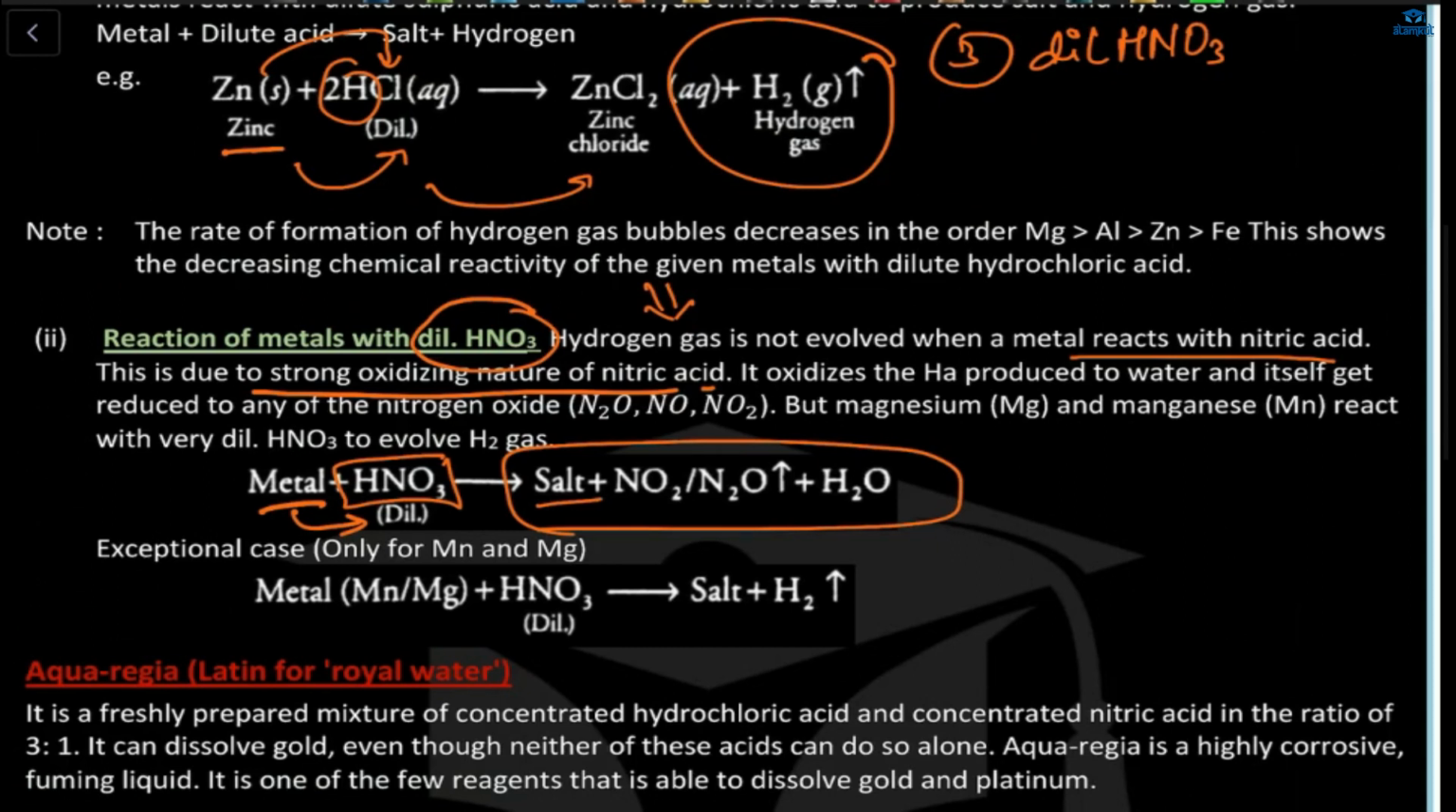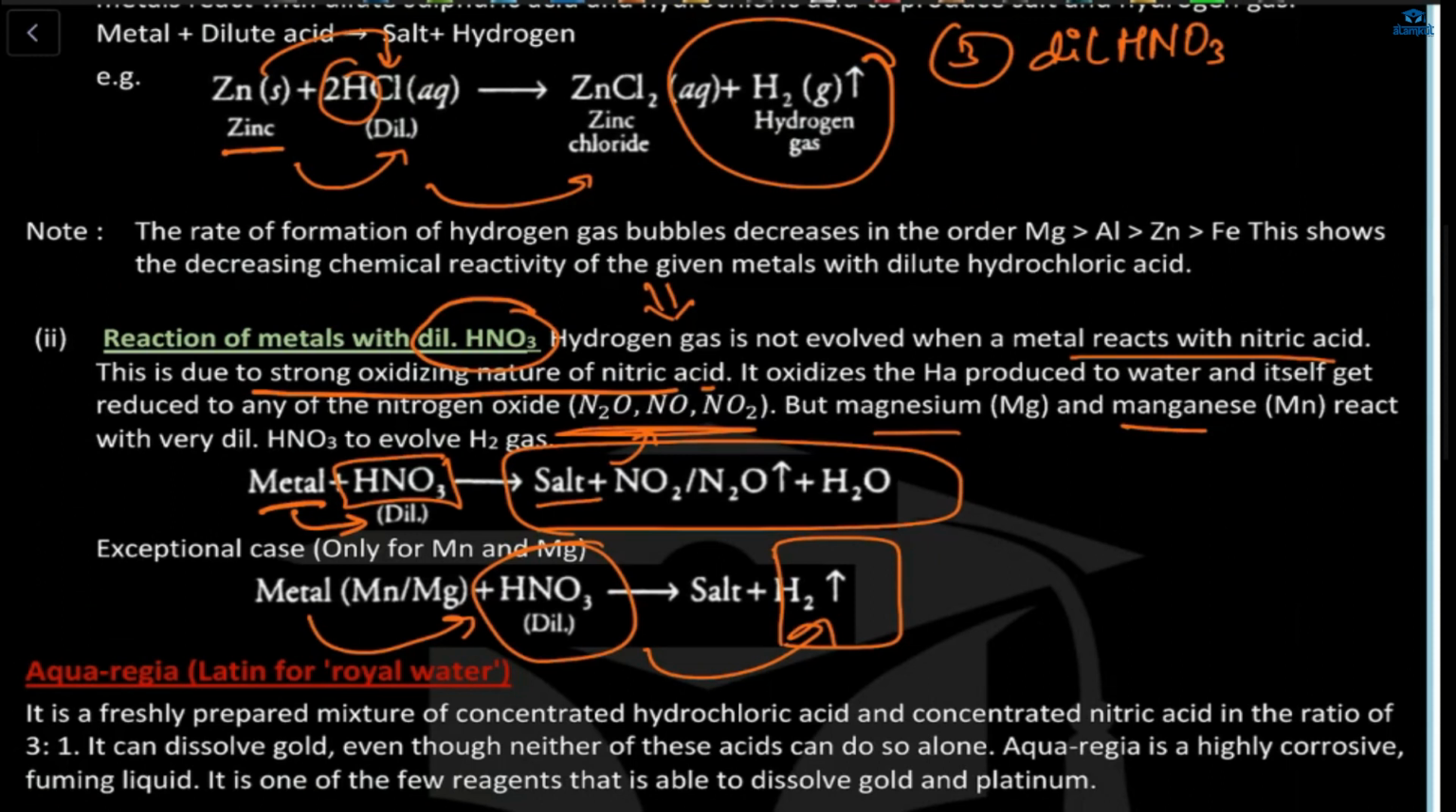So when a metal reacts with nitric acid, what will it form? It forms N2O, NO, and NO2, because it oxidizes the H2 produced to water, itself being reduced to oxides of nitrogen. So here we can take N2O, NO, or NO2. But there are two exceptions, which are magnesium and manganese. If we react magnesium and manganese with nitric acid, see what is happening. H2 gas is evolving. But this was not the case with other metals, right?